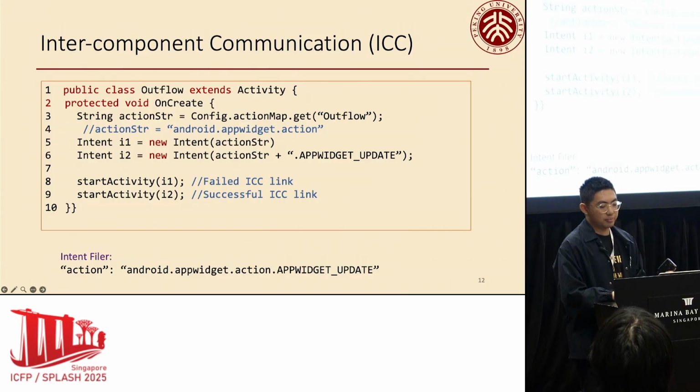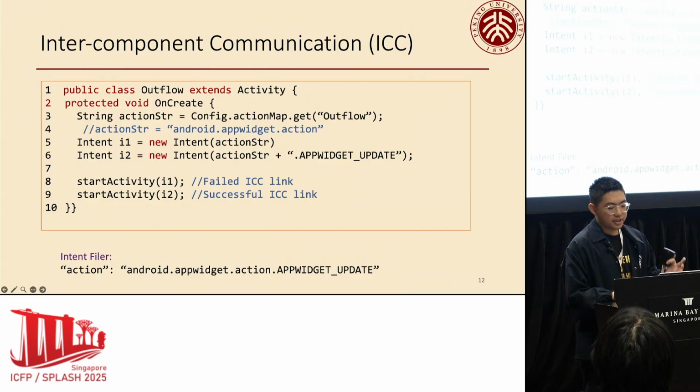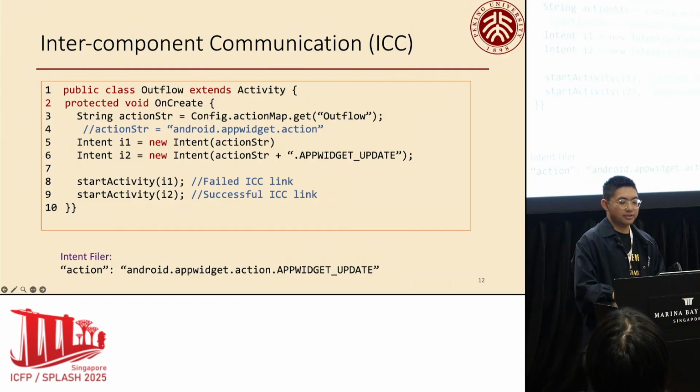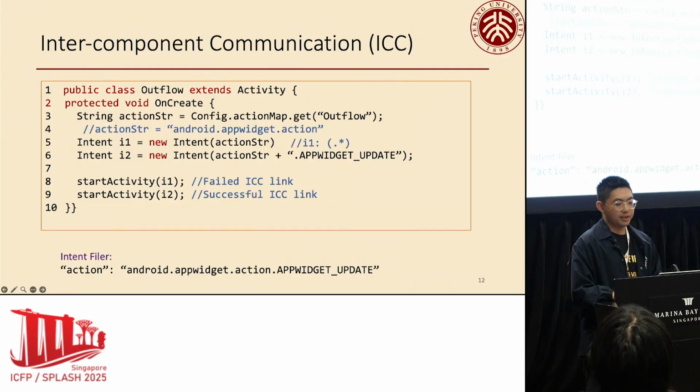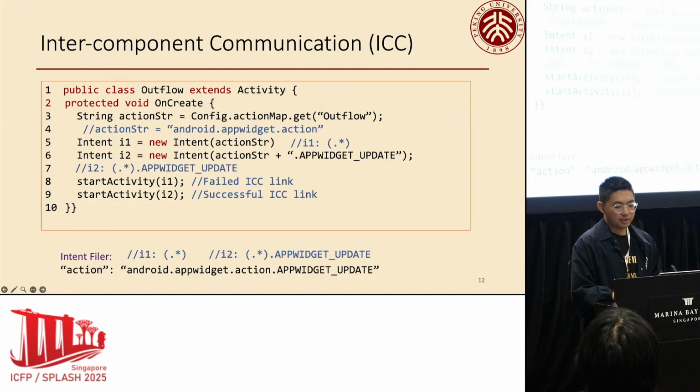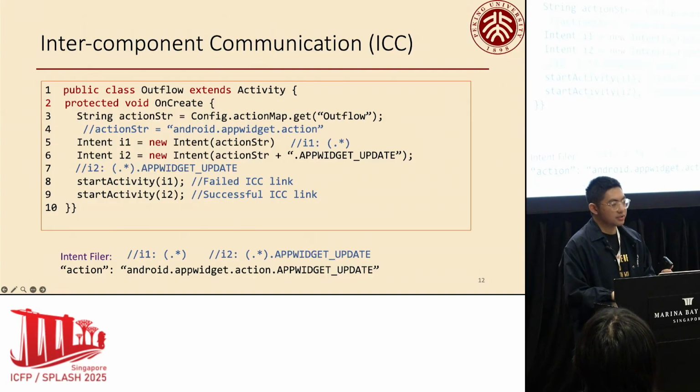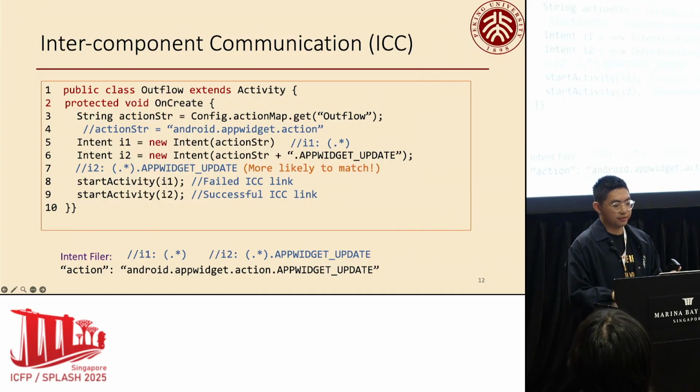In this code fragment, the action is got from a config file, and a static analysis tool cannot get it directly. Here, we can get the action field of intent I1 and I2. We can use the string constant "fvigit update" to predict I2 is more likely to match with the intent filter.